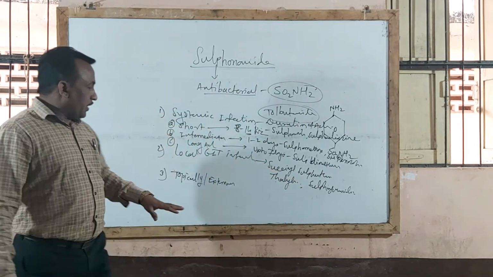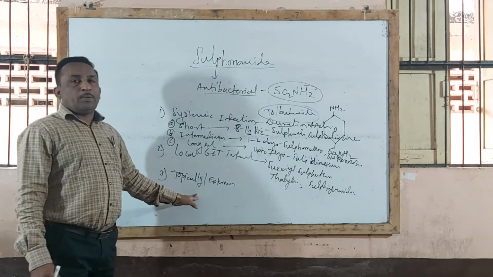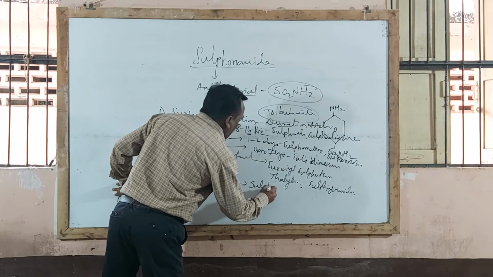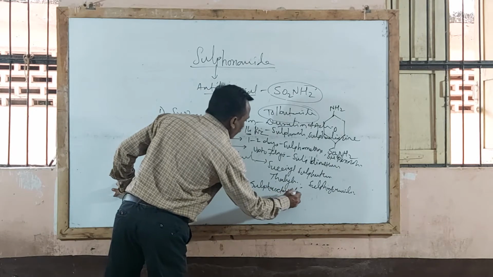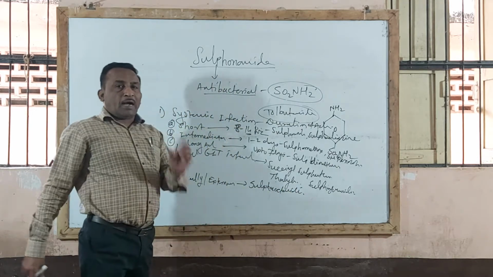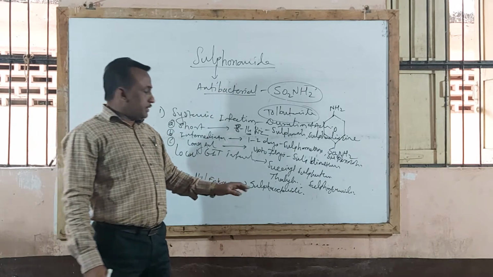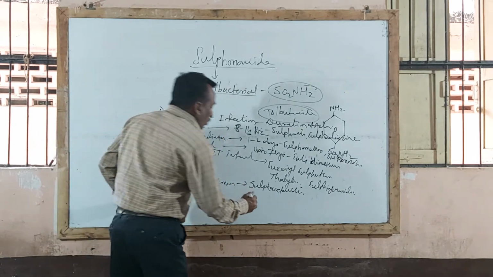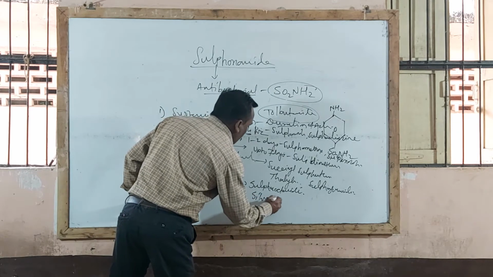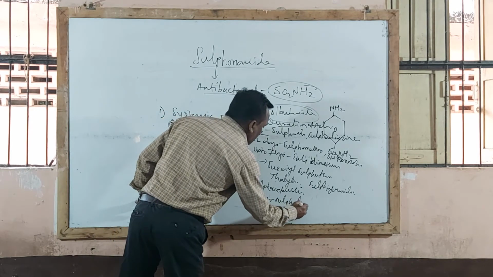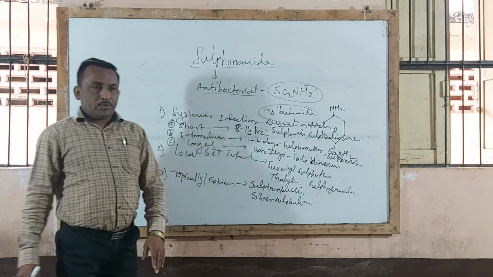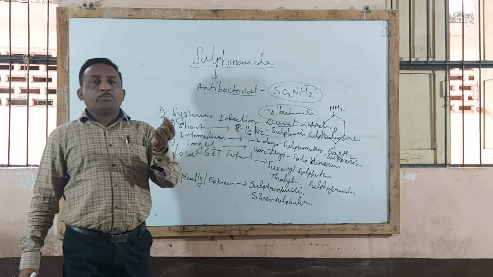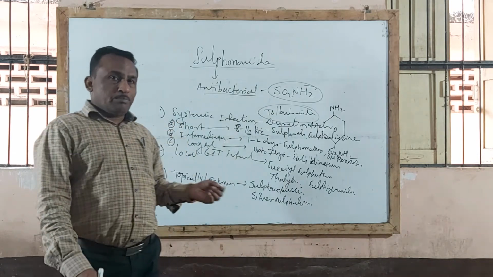Then the third type, that is topically or externally applied sulfonamide, locally used sulfonamide. Example: sulfacetamide, which is used in the form of eye drops. Even in today's practice of medicine, sulfacetamide eye drops are available for eye infections. One more example, that is silver sulfadiazine. This silver sulfadiazine is used in burn cases, belonging to topically applied sulfonamide. Silver sulfadiazine is used in the form of cream or ointment bases in burn cases.